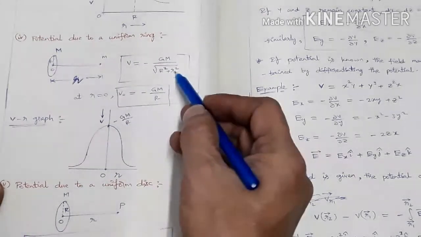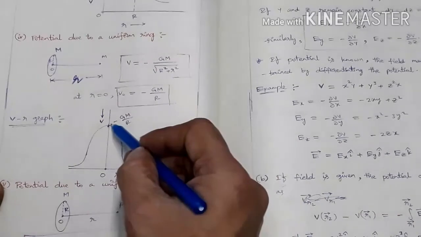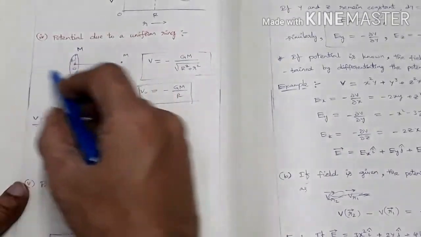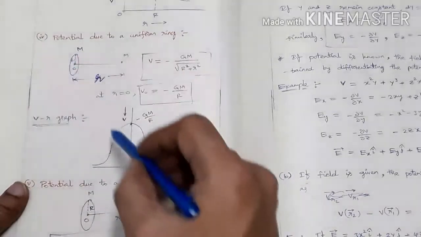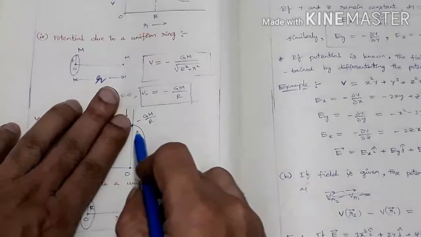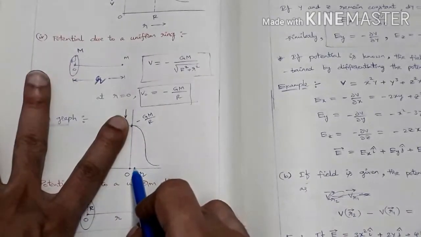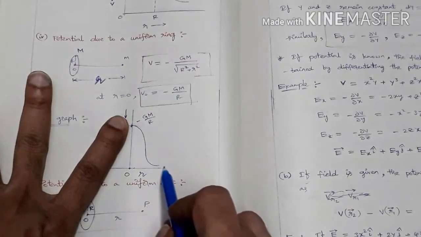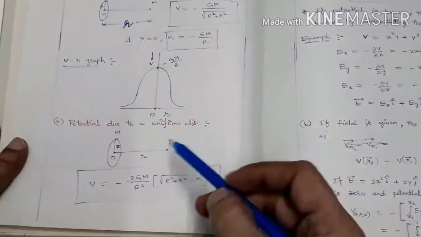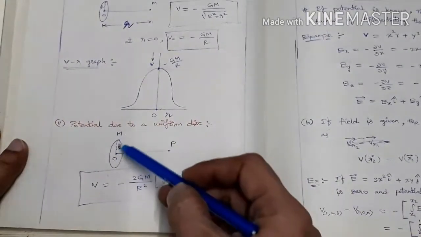As we are moving away from the center, it is decreasing like this. On either side, it is decreasing only. If we consider only one side, it will be like this. At the center it is maximum, and as we move away it decreases. Got it? Yes.